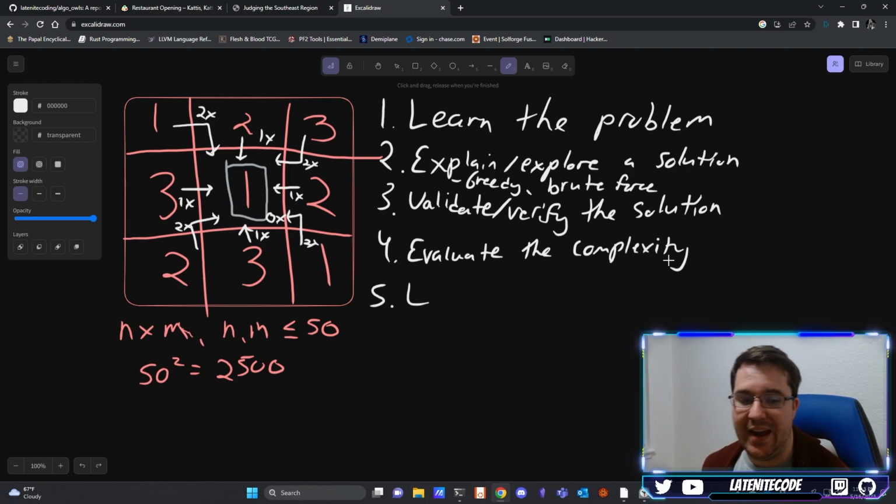What are the characteristics of the solution in terms of both performance and memory? And we'll typically start with this from a complexity perspective. And so that's pretty easy to do with this particular problem. So currently we know that it's n by m, where both n and m can go up to 50.